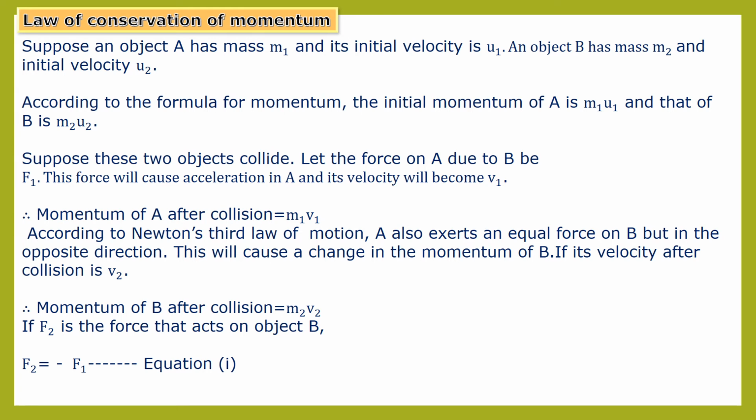So momentum of object B after collision is equal to m2 v2. If F2 is the force that acts on object B, then F2 is equal to negative F1. This is equation number 1.